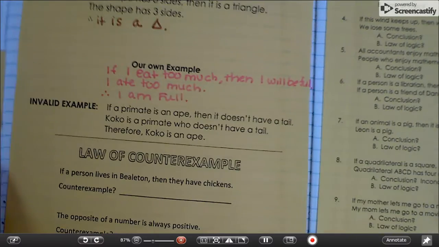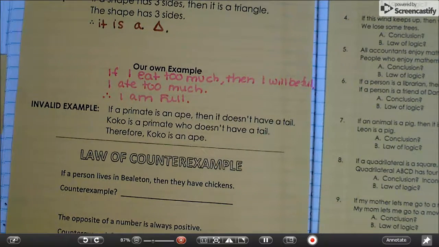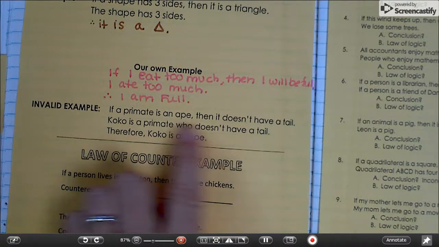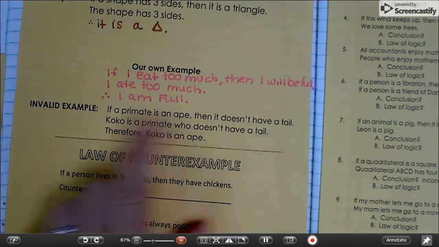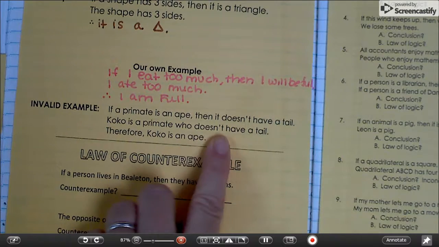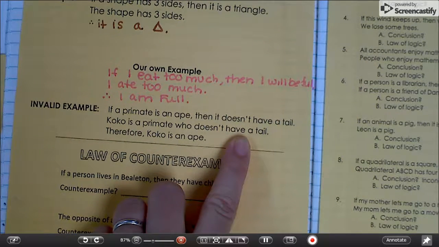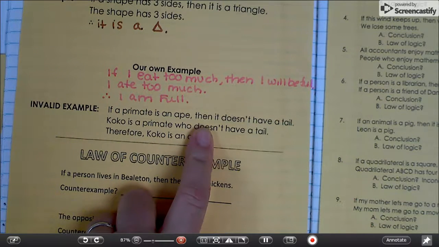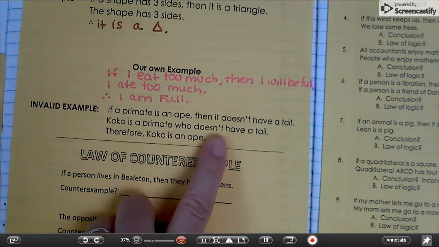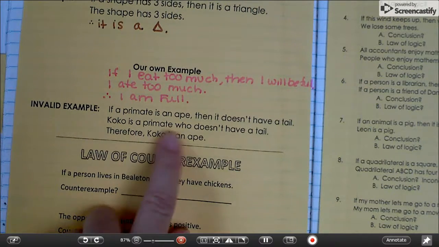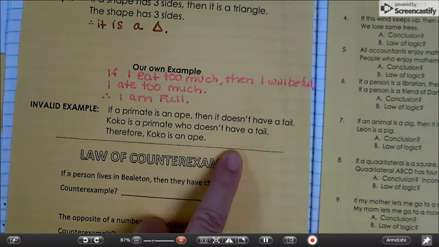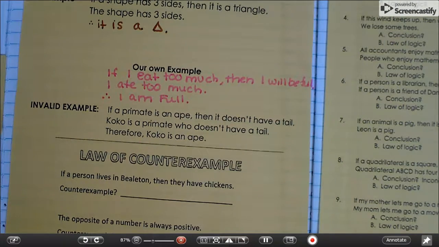There are also invalid examples where it looks like it might work, but it just doesn't quite work. If a primate is an ape, then it doesn't have a tail. Coco is a primate who doesn't have a tail. Therefore, Coco is an ape. That doesn't quite work exactly the way we said it. It has too much. It could say Coco is an ape, therefore he doesn't have a tail. That would be accurate. This is an invalid example.